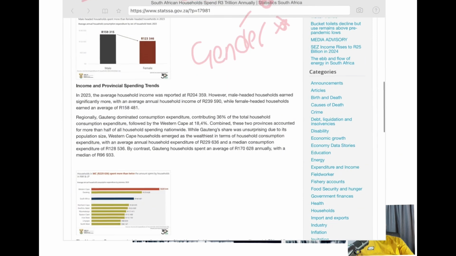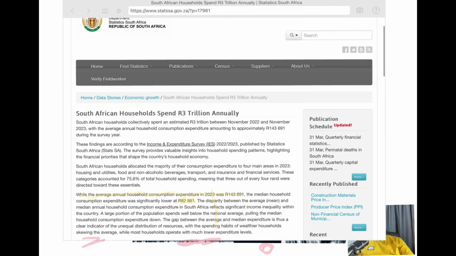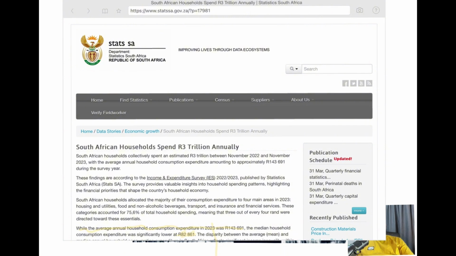Obviously, we are using Stats SA here, not another data provider. We can look into other data providers in next sessions. We can look at the World Bank and whoever has done any income inequality studies in South Africa. But I'm doing this to show you that one of the first approaches that we're going to take is to say, if the newspaper is reporting it, we're going to go look it up ourselves.